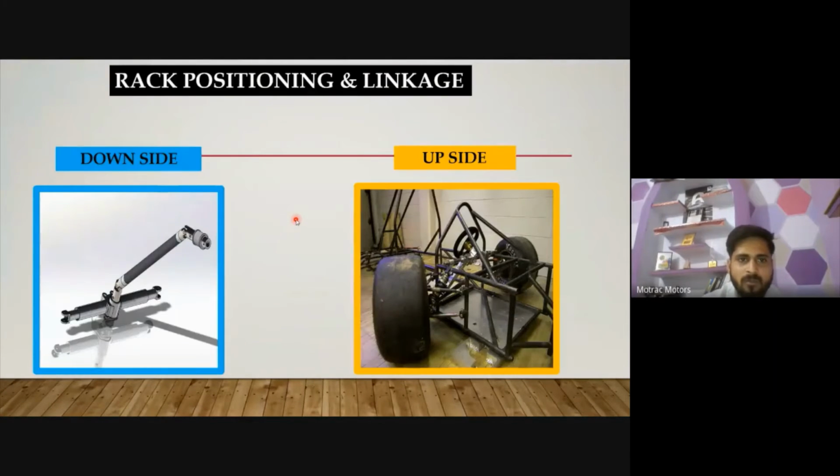These are some positions of the rack. These are the downside rack positions. We generally prefer this kind of rack positioning, but for special purposes like Formula vehicles, you have seen that in Supra or FSAE vehicles, some of the teams also use such kinds of positioning.